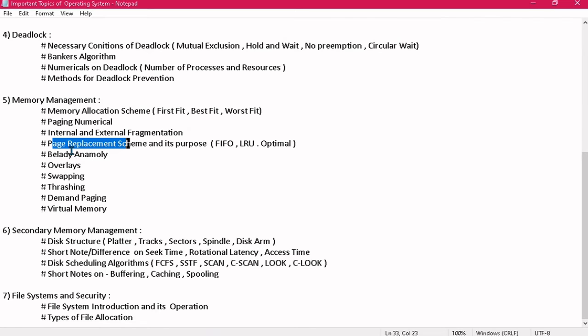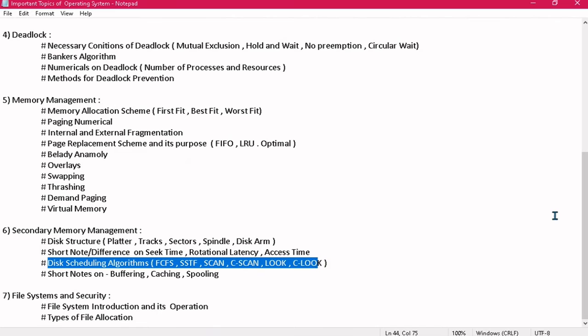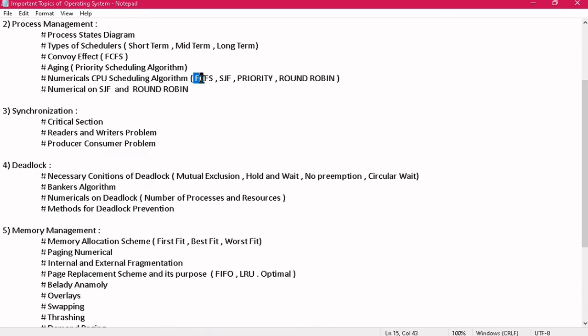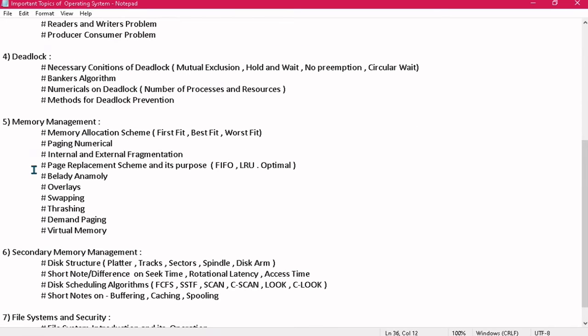They might also ask you what the purpose of the scheme is, and then explain the different strategies under it. Page replacement scheme includes FIFO, LRU, and optimal. They may ask you which of these three is the best. Optimal is best in this case. Similarly, in disk scheduling algorithms, they may ask you which is the best and which is the worst. In CPU scheduling also, they can ask you which is the worst or which is the best. So you should know that. You should know the comparative analysis of all the techniques. And then we have Belady's anomaly, which comes under the FIFO page replacement scheme.